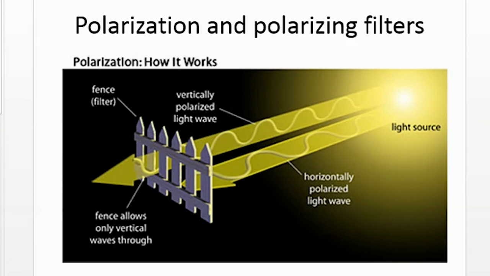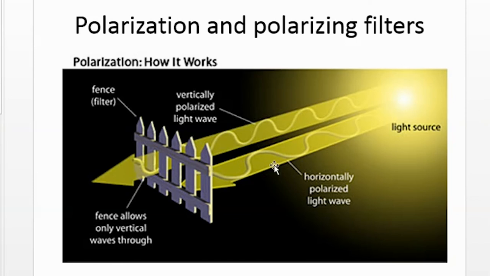A good analogy of a polarization filter is a picket fence. This fence right here would allow vertical oscillations to pass through, but it would block horizontal oscillations. The vertical oscillations you can see can move up and down in the space between the slats of the fence, whereas the horizontal oscillations would bump into the slats and be removed. So that means polarizing filters can do two things. They can either create polarized light or they can block polarized light.